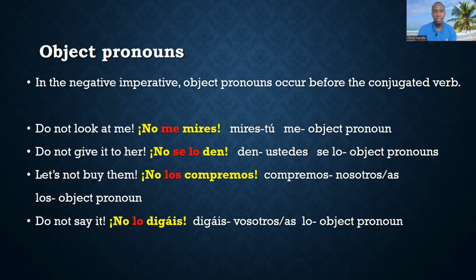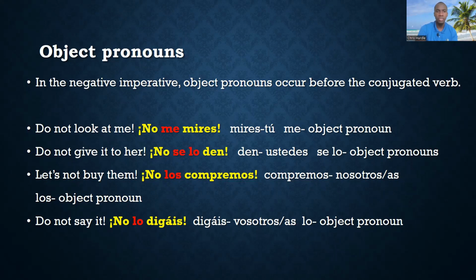And not only do they go before the conjugated verb, but they also follow the negative. So they fall in the middle: they follow the negative word and then they precede the conjugated verb, okay?